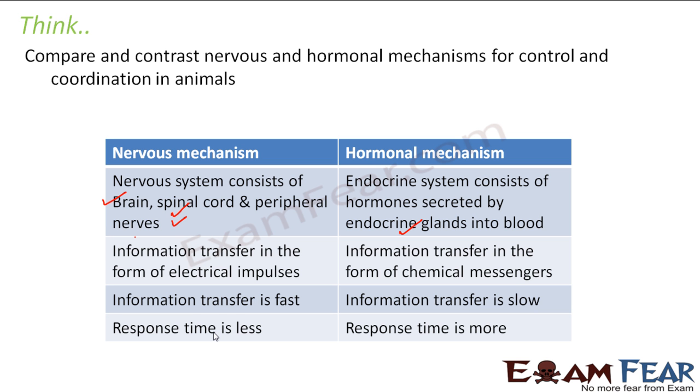So with this, I think we came towards the end of this lesson, and I hope that this video on control and coordination would have helped you in understanding the mechanism of the nervous system and the endocrine system in human beings, and also the nervous system in other animals, and coordination in plants.